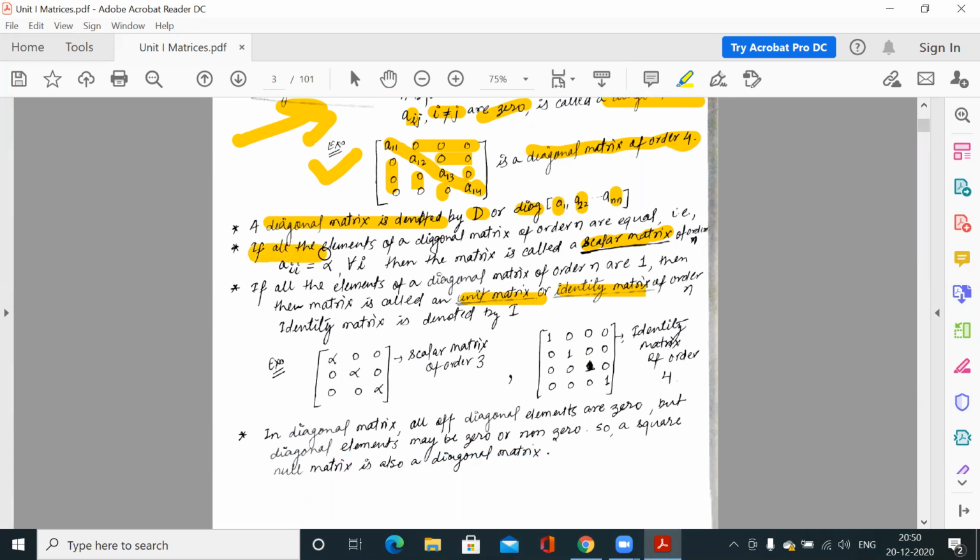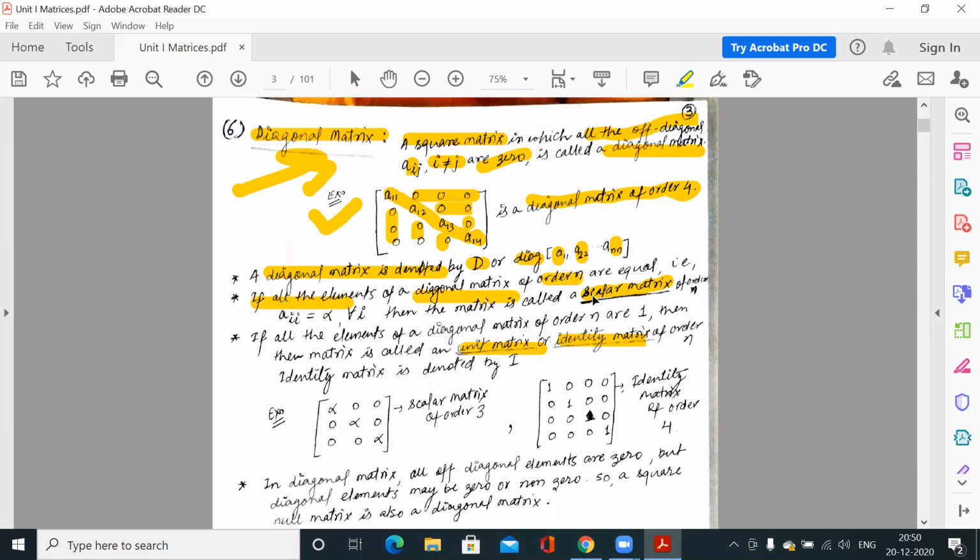Next, if all the elements of a diagonal matrix of order n are equal, now we are saying that a11 is equal to a22 is equal to a33 is equal to a44. If in a diagonal matrix all the diagonal elements are the same, then we call this matrix a scalar matrix.